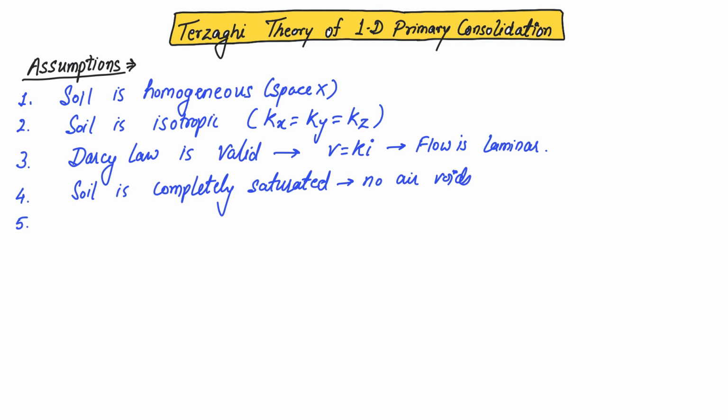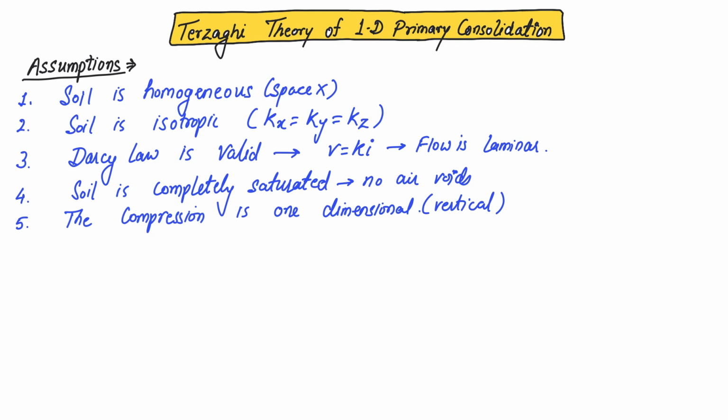Now, the next assumption is that the compression of the soil is only one dimensional. What is meant by that? Any change in the volume will occur only in one dimension, and that is the vertical direction.